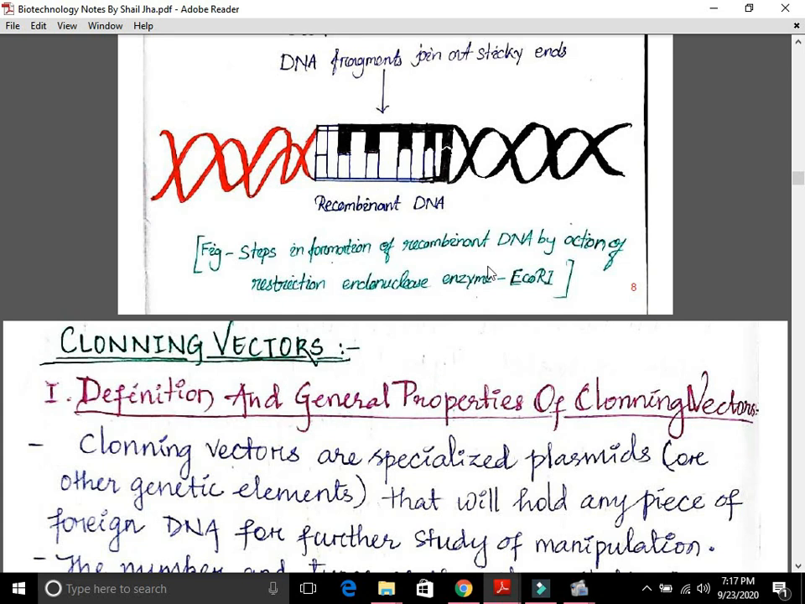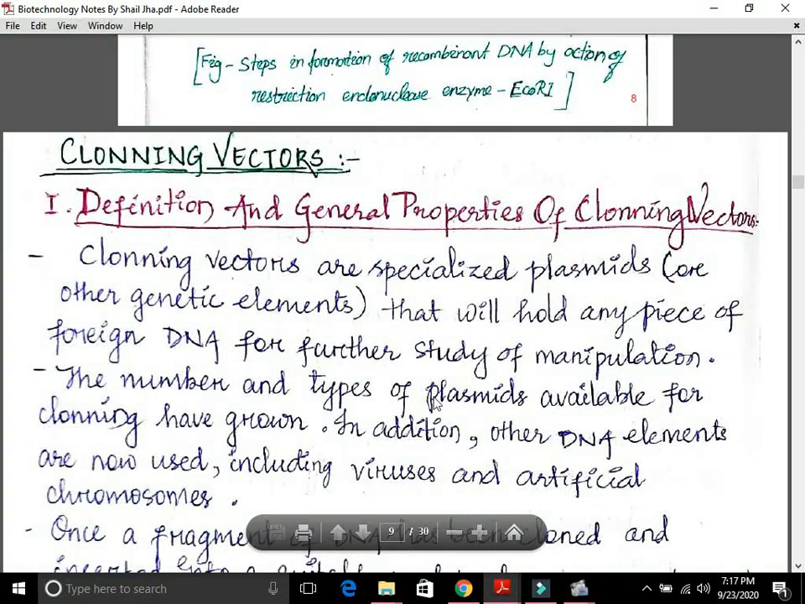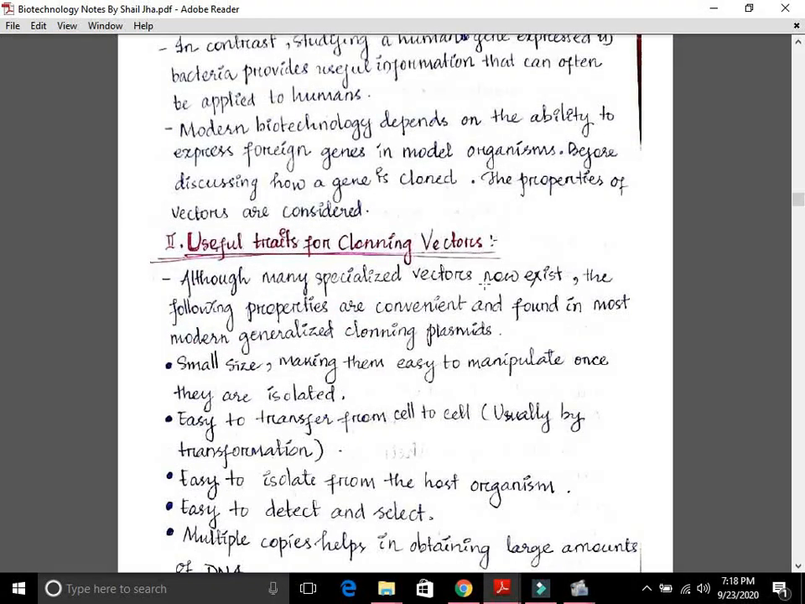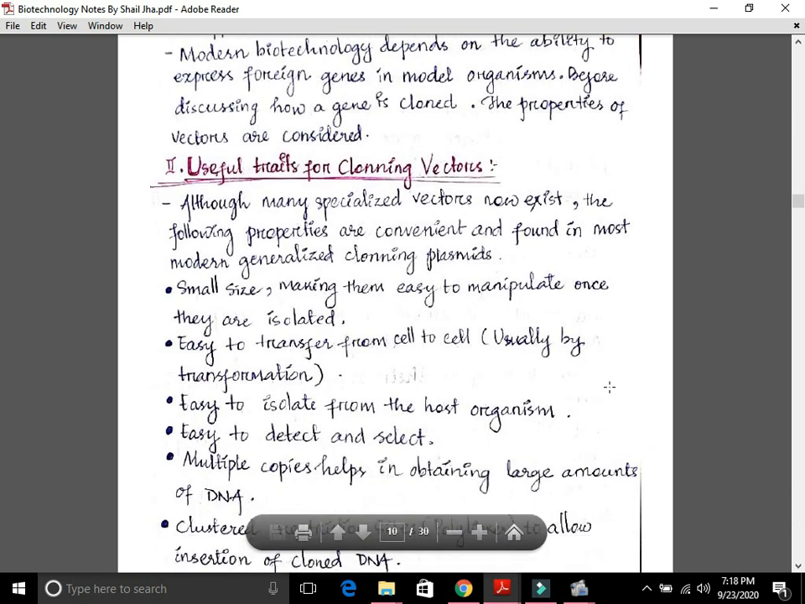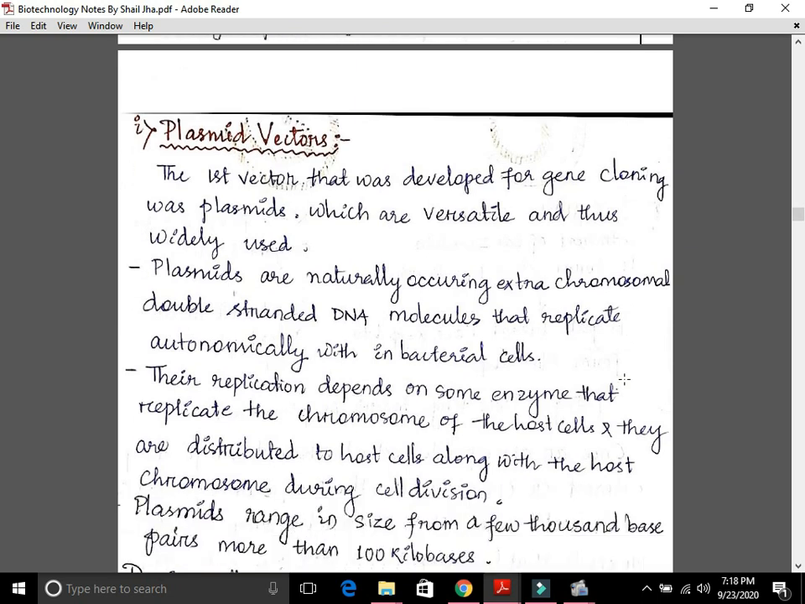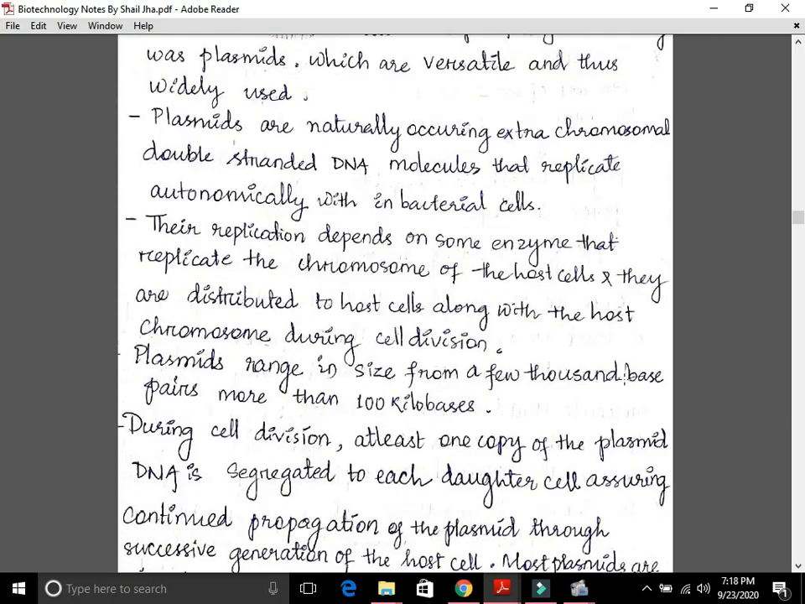Then this is the second topic, that is cloning vectors. The first one was restriction enzyme, the second one is cloning vectors, definition and general properties of cloning vectors. Then useful traits of cloning vectors, that is what are the useful features of cloning vector which help us to use them in biotechnology. Then plasmid as one important type of cloning vector is discussed over here. As you all know, cloning vectors are of various types and plasmid is one very important type which you need to understand. So over here I have written notes on plasmid as cloning vector.